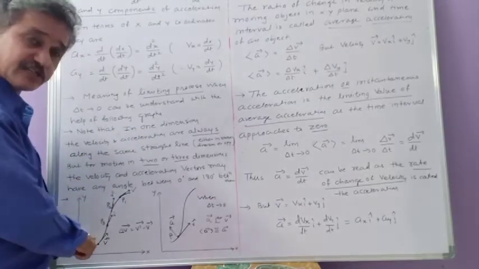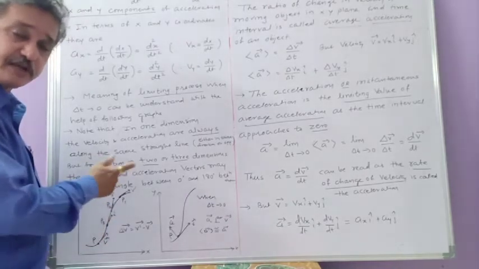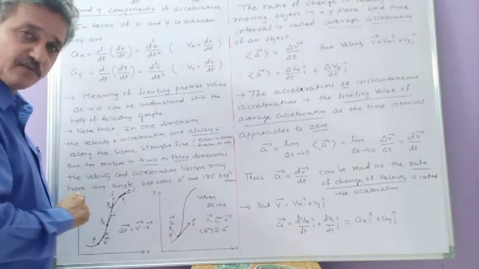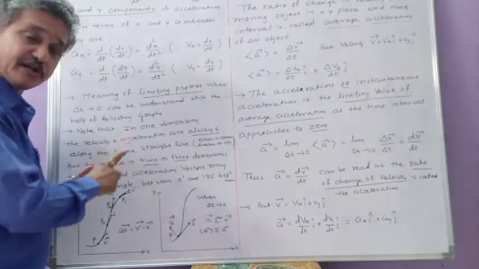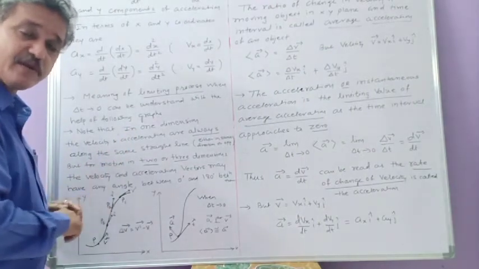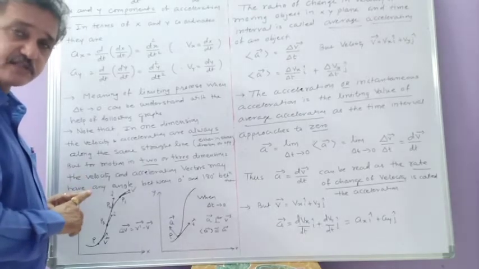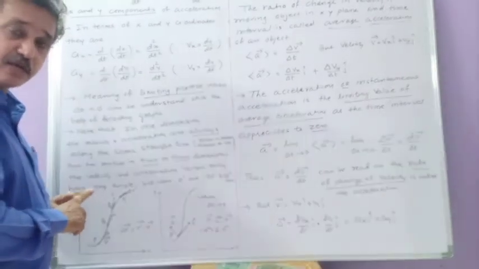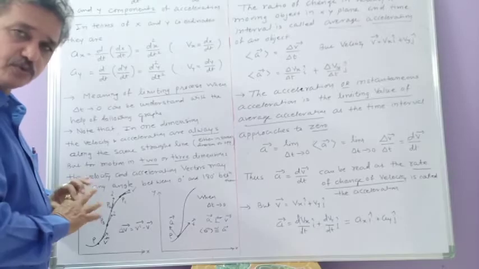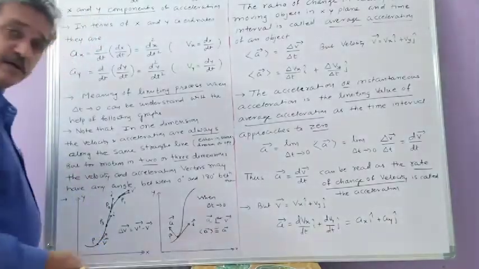Here in acceleration, you are getting the change in velocity in time interval delta t, and that change in velocity is in whichever direction. In that direction, there will be average acceleration. But this average acceleration becomes instantaneous acceleration when time interval delta t tends to 0. So here, as we have seen last time, the same argument applies.